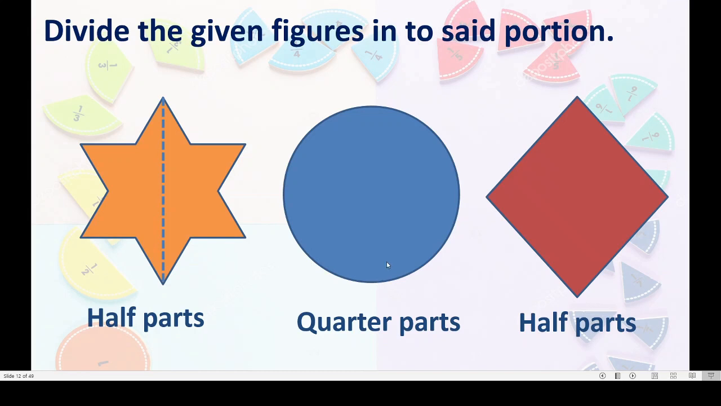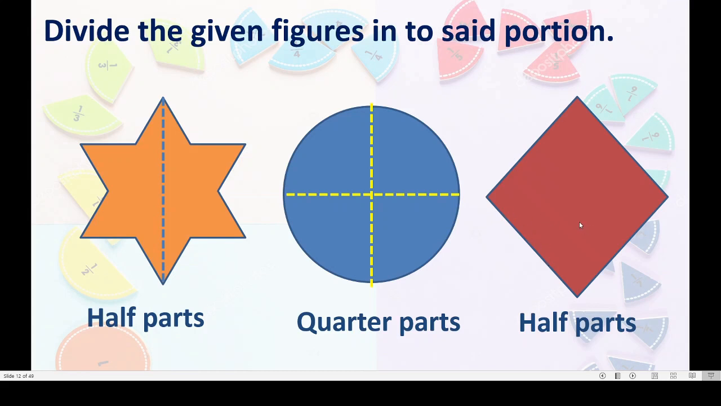About the circle, see, one horizontal cutting and one vertical cutting. It gives us 4 equal parts. Each part is called a quarter part. And here we have 4 quarters. Correct? Now we will move to the diamond shape.